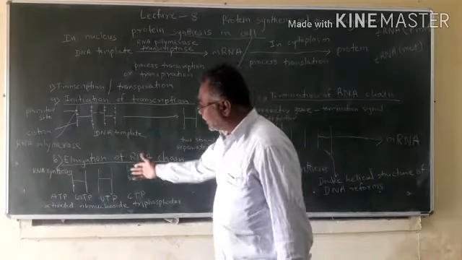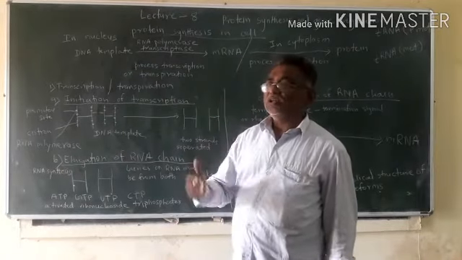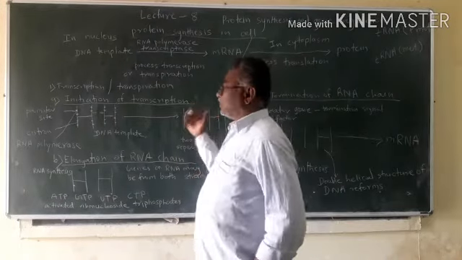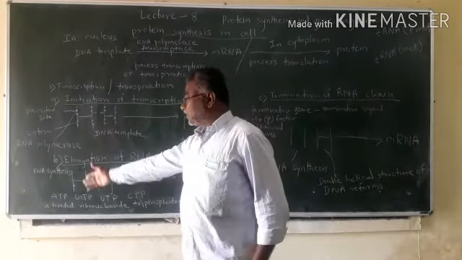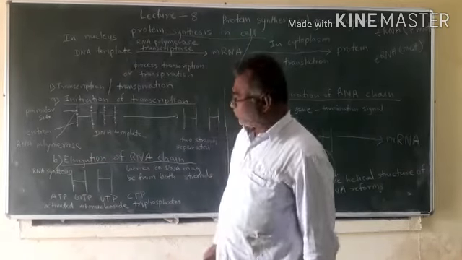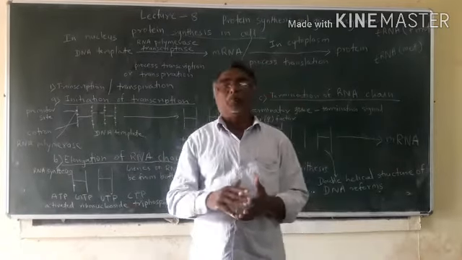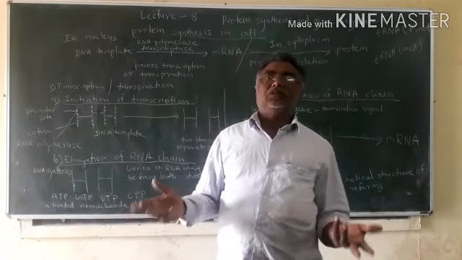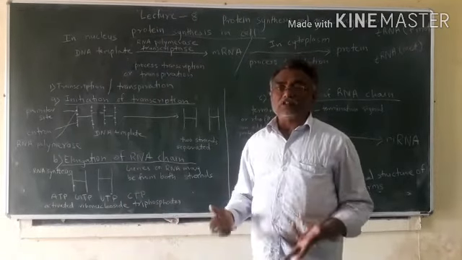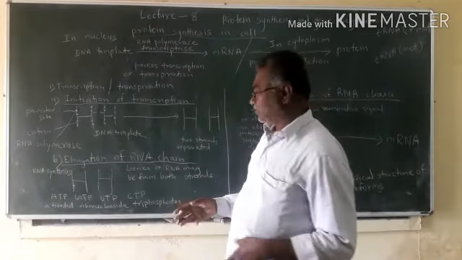This is called elongation of the RNA chain, meaning one after the other the code from the genes of DNA gets transferred onto the RNA chain. This code, or genes, may be from both the strands, then it is called symmetrical transcription. If it is from one strand, it is called asymmetrical transcription.